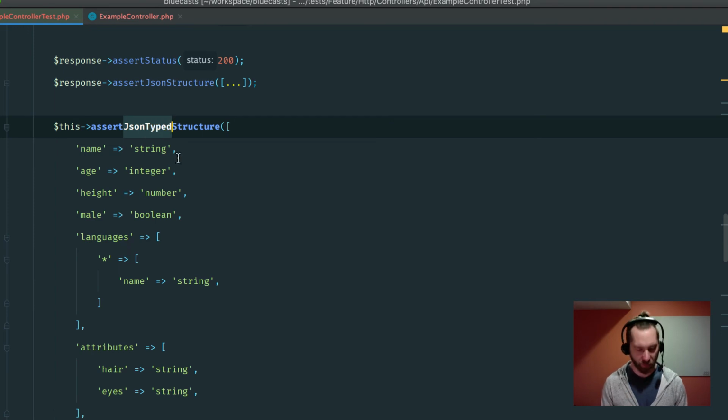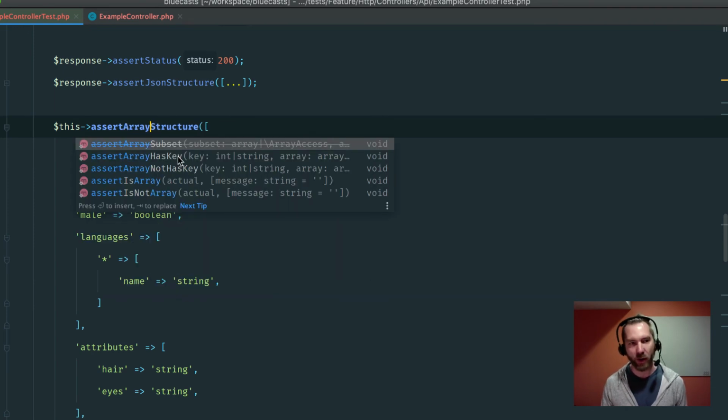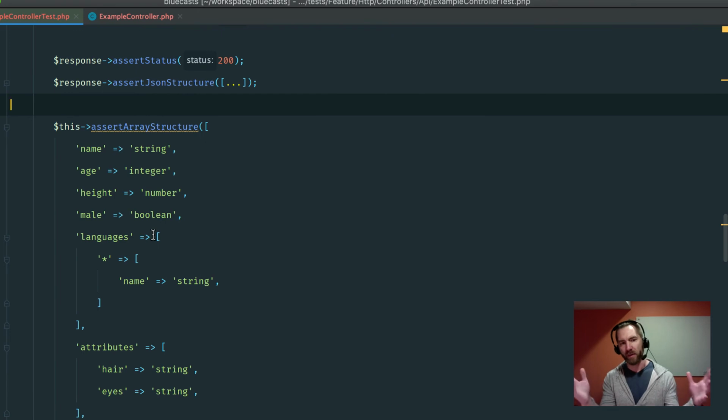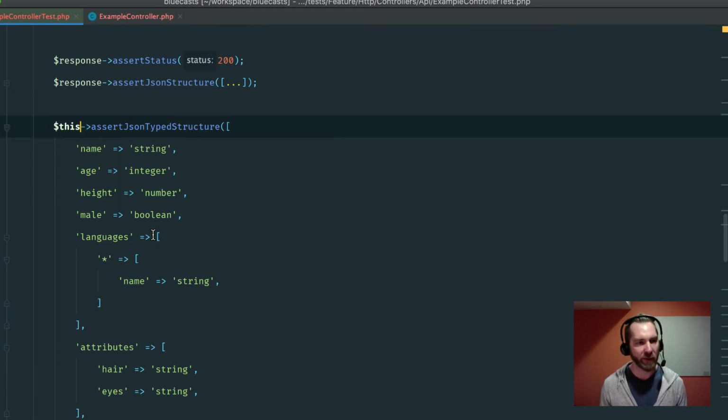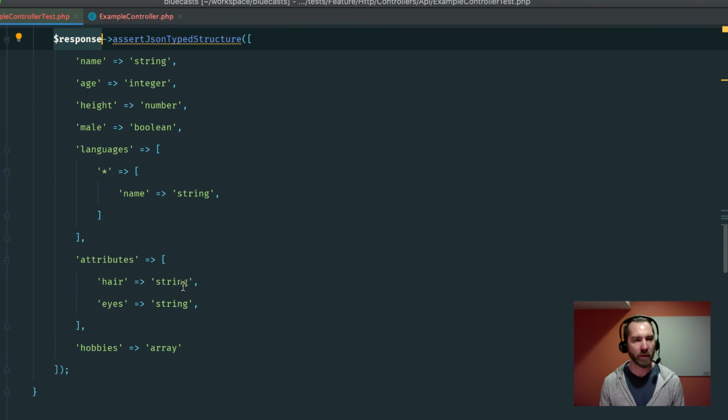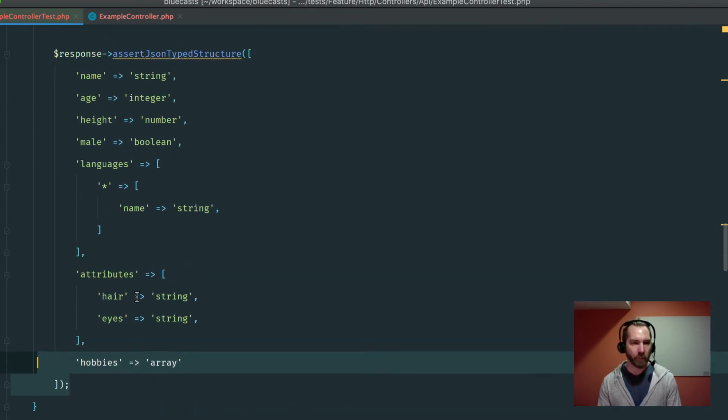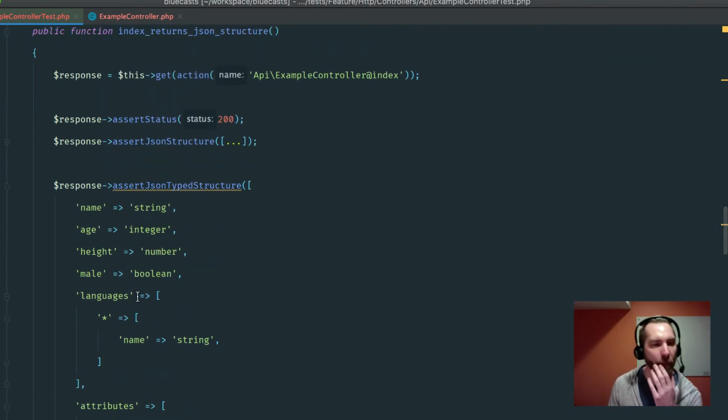You're really just saying something more like assert array structure at that point. It doesn't matter that it's JSON. That could be more universal, to be honest. But I like the focus of this original intention, and kind of going from there.